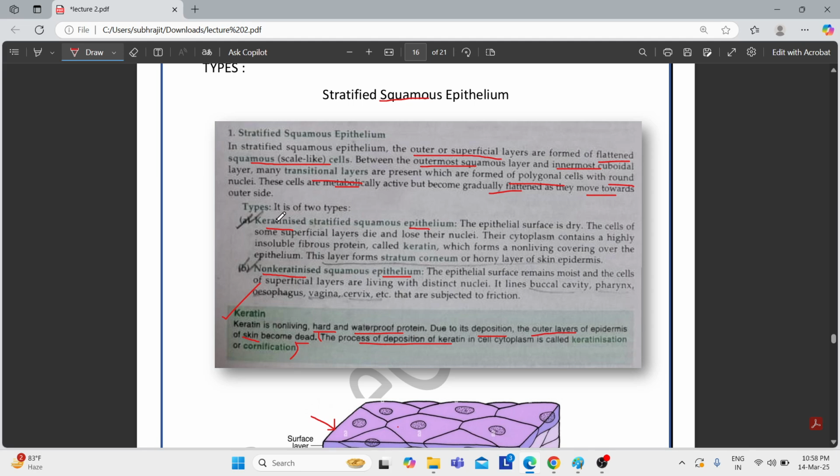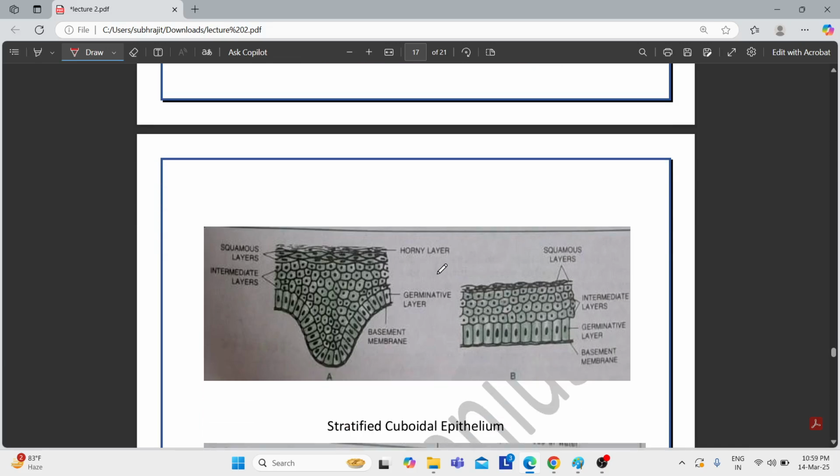That is, in keratinized stratified squamous epithelium, the epithelial surface is dry. Why are they dry? Because of the waterproof protein. The cells of the superficial layers die and lose their nuclei. Why do they die? Because these cells contain keratin, and due to its deposition, the cells die. The cytoplasm contains a highly insoluble fibrous protein called keratin, which forms a non-living covering over the epithelium. This layer forms the stratum corneum, or the horny layer of the skin epidermis.